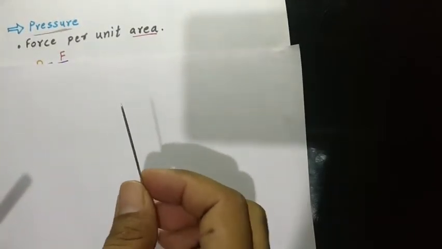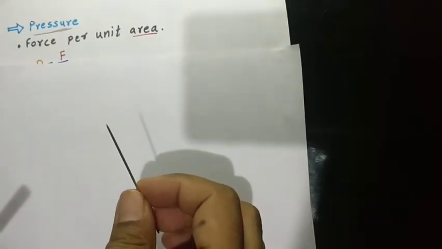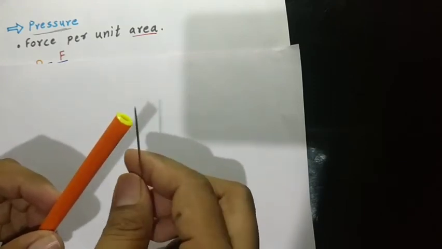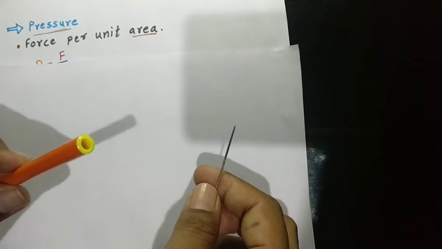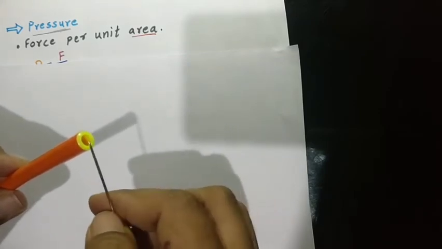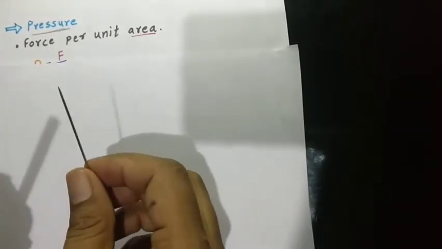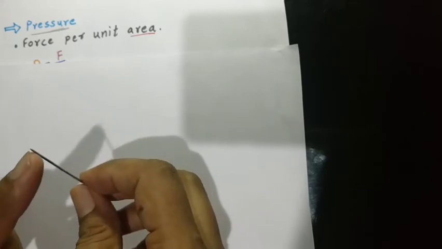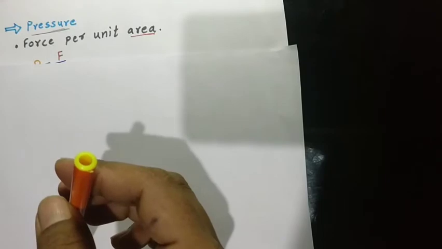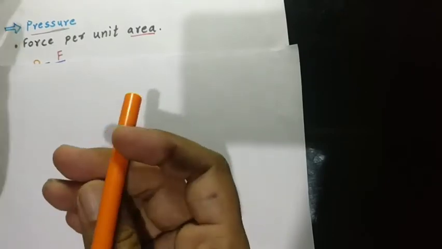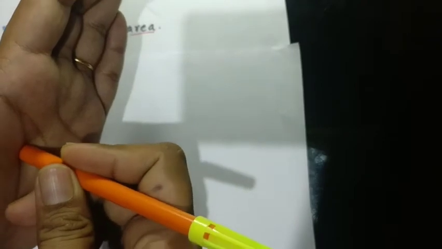So what is the reason? See, the contact area, you need to observe. The contact area of this needle is very less, and the contact area of the broad end of the sketch pen is more. So the contact area increases even though you applied the same amount of force in both cases. But where the contact area is less, the amount of pressure that you feel is very high. But as you increase the contact area and apply the same amount of force, then pressure decreases.